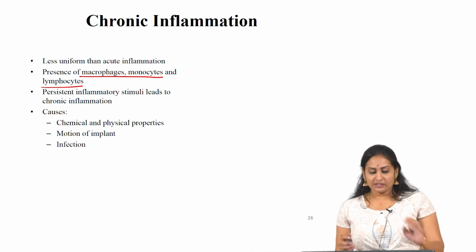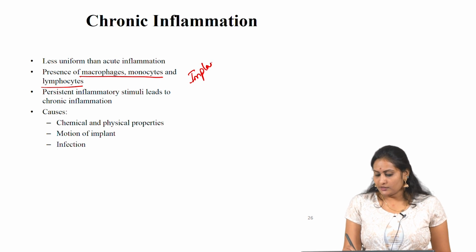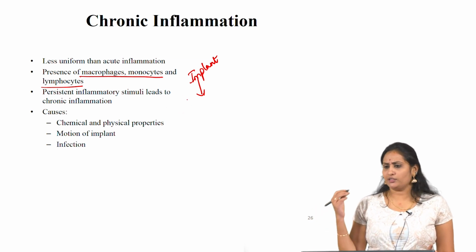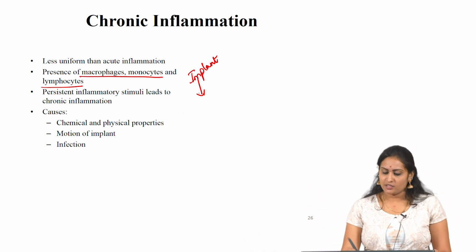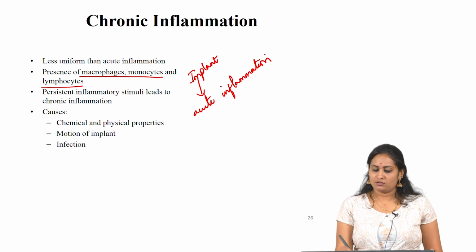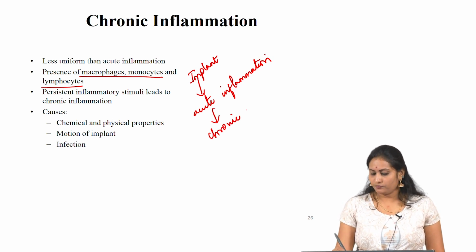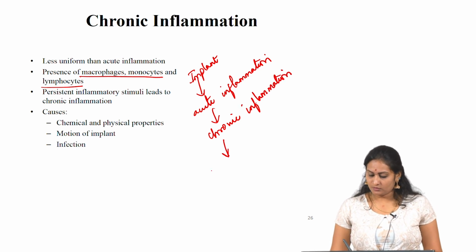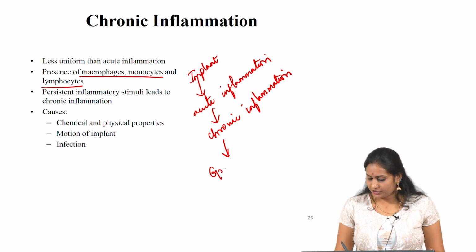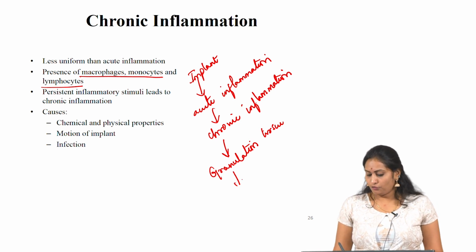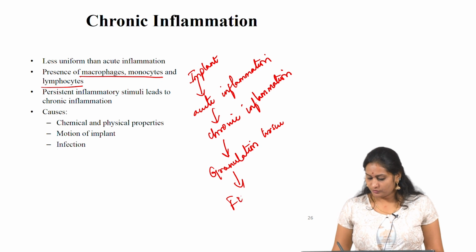When an implant is placed inside the body, first there is acute inflammation, then chronic inflammation, then granulation, that is the formation of granulation tissue, and then the foreign body reaction with fibrous tissue.